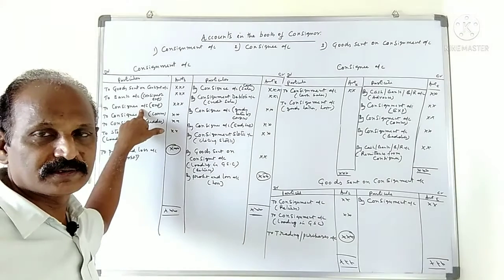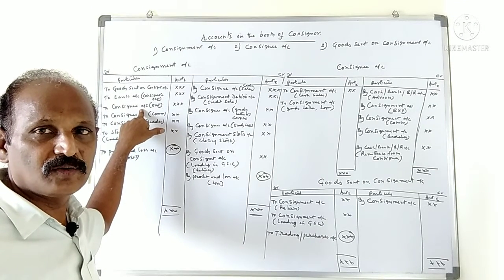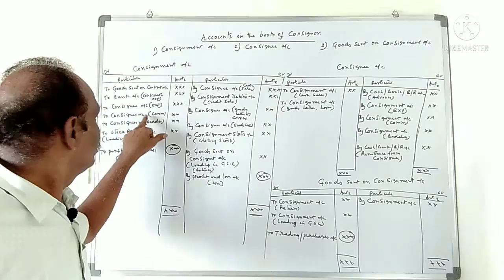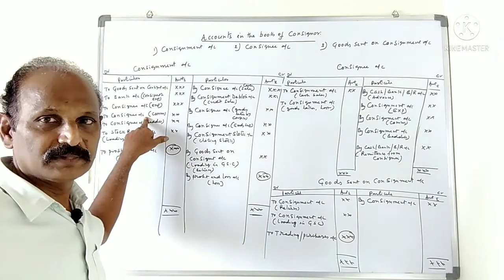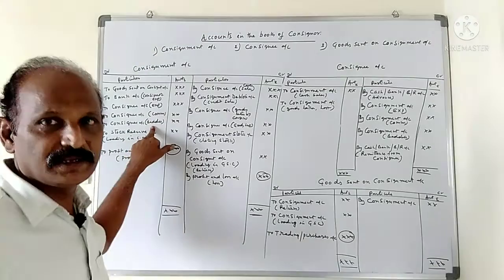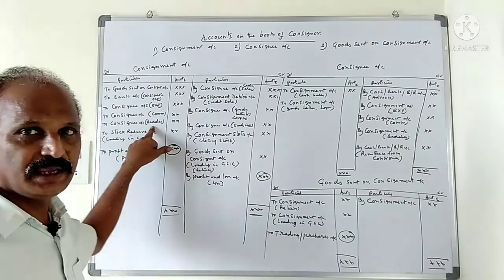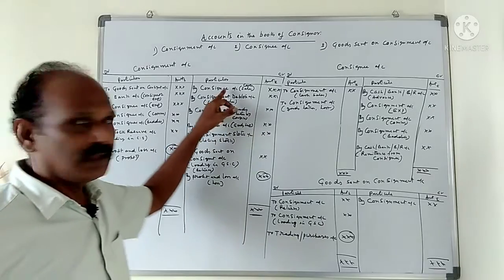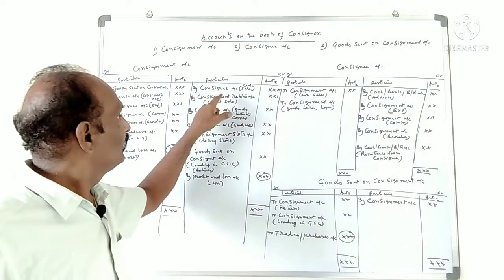Consignee expenses: consignment account debit to consignee account, just like commission. Bad debts: consignment account debit to consignee account. Next is the credit side: sales.